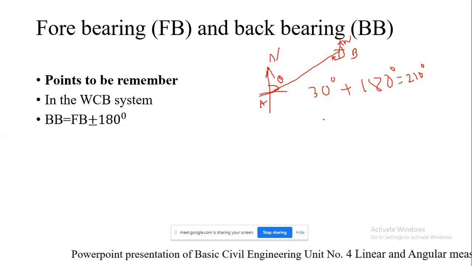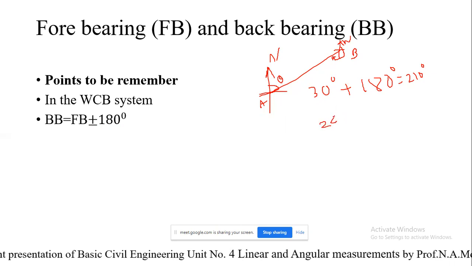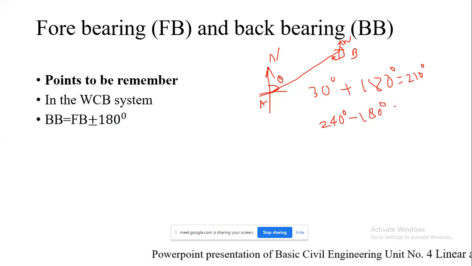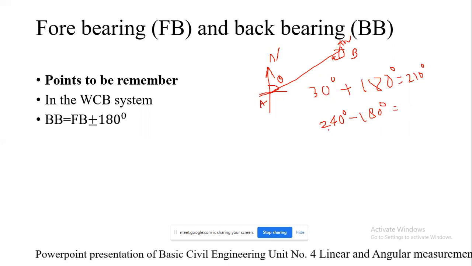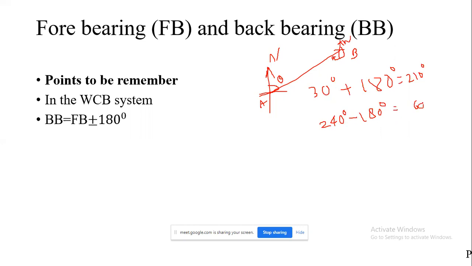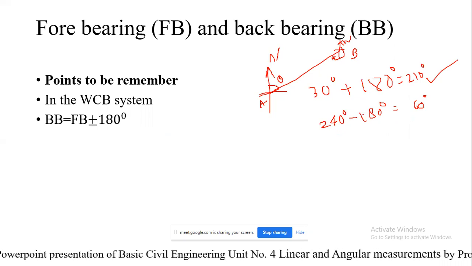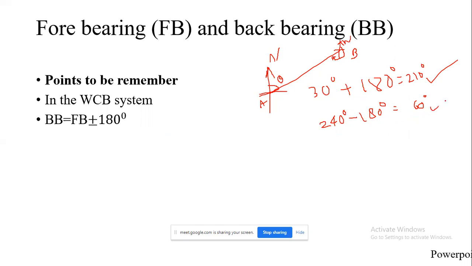And suppose the angle is 240 degree. So we are supposed to deduct it. Correspondingly, the back bearing will be 60 degree. So when it is less than 180 degrees, we are supposed to add it, and we will get the back bearing. And when it is greater than 180 degree, you are supposed to subtract it and calculate the back bearing of the said line.